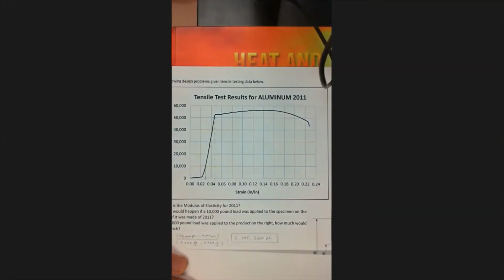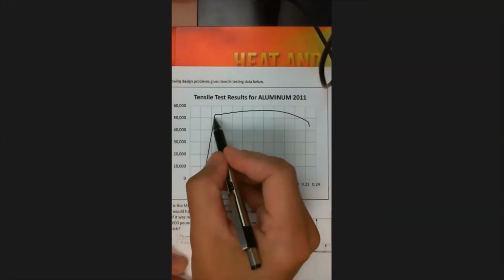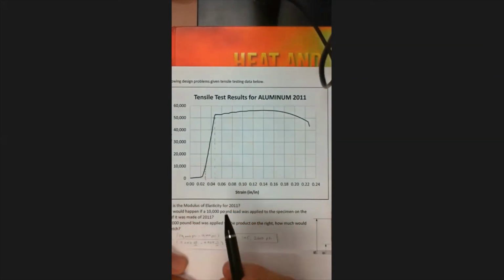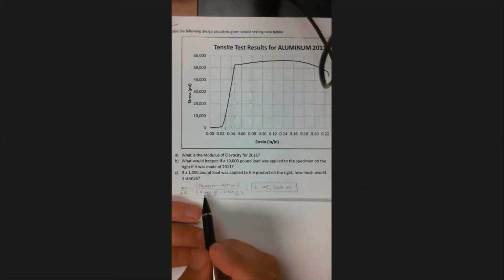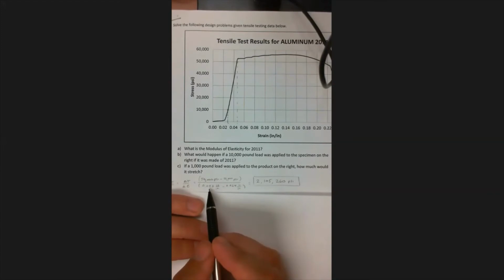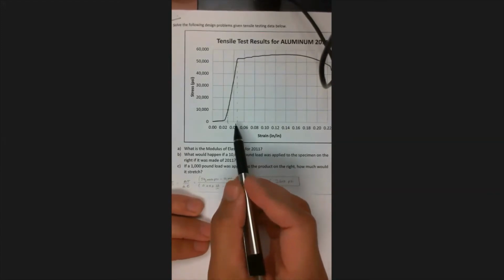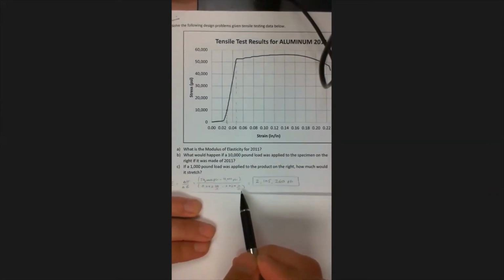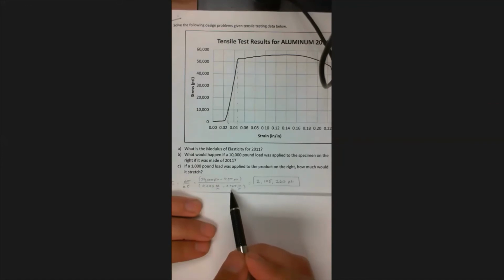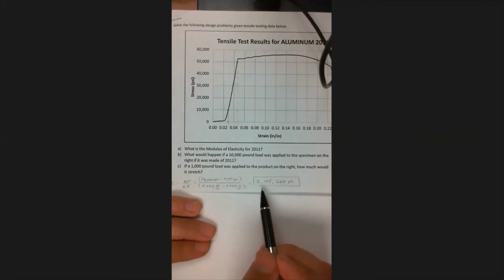I'm going to take the change in stress, that's 50,000 psi minus 10,000 psi, and I'm going to divide that by the change in strain, and the change in strain is 0.043 inches per inch minus 0.024 inches per inch. And when I solve that equation, I find that the modulus of elasticity is a little over 2.1 million psi.